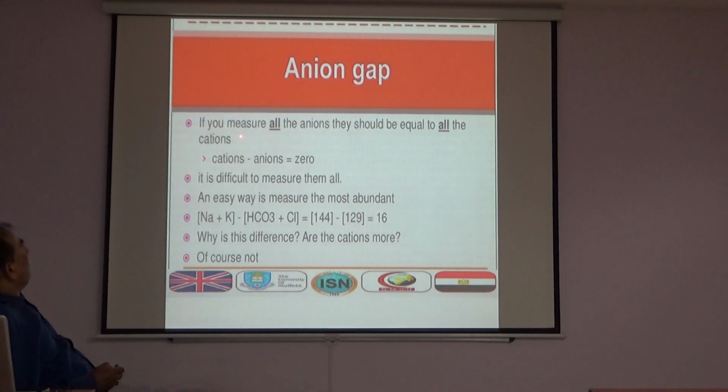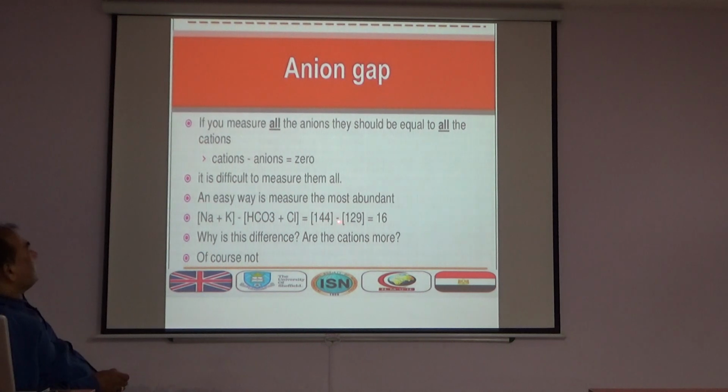Anion gap. If you measure all the anions, they should be equal to all the cations. Cations minus anions should be 0, but it does not occur, because it is difficult to measure them all. An easy way is to measure the most abundant ones, that is sodium and potassium, the cations, minus bicarbonate and chloride ion, the anions.